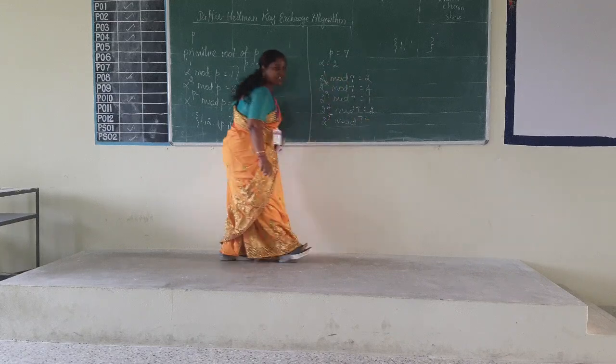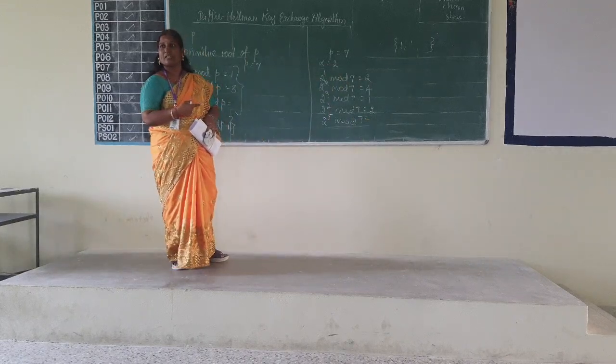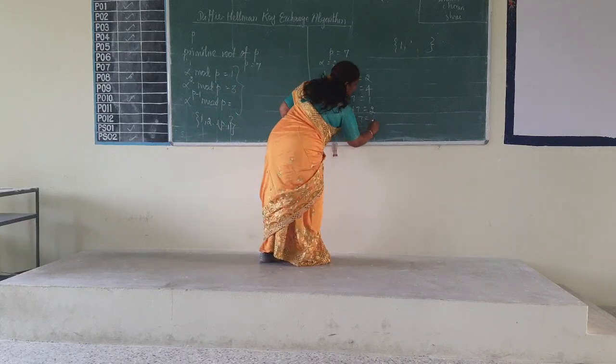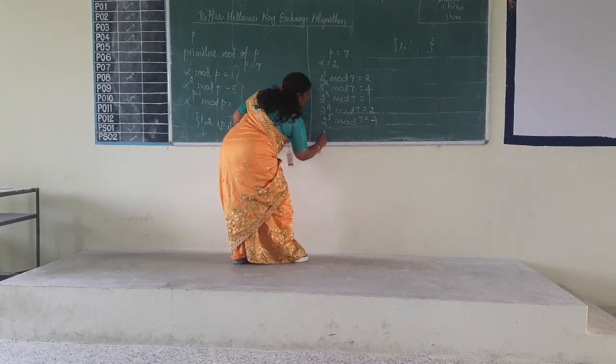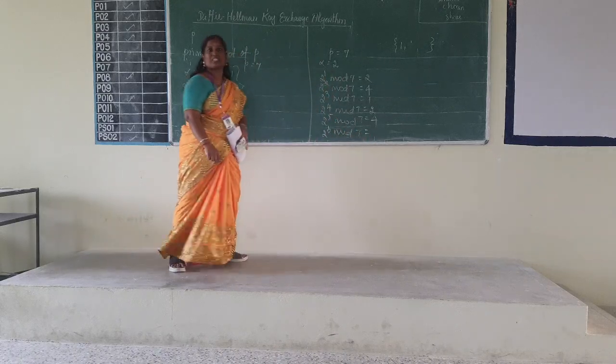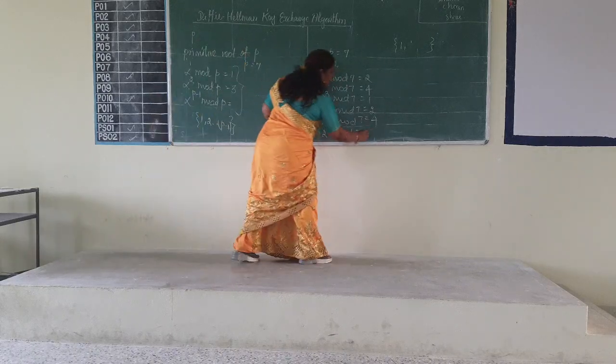I want the answer immediately. 2 to the power 5 is 32. 32 mod 7 is equal to 4. So I get the value as 4. 2 to the power 6 mod 7 is equal to 64 mod 7. So it will be 1.